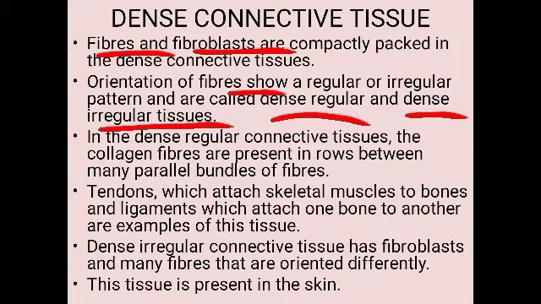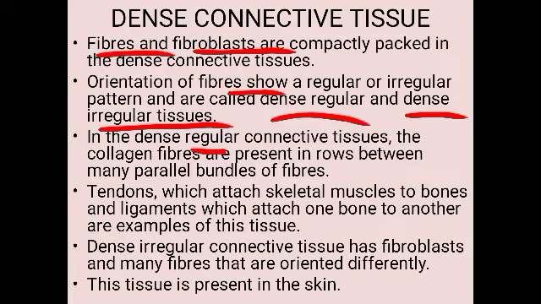In the dense regular connective tissue, the collagen fibers are present in rows. How are they arranged? They are arranged in rows one above the other, which lie parallel to each other, in between the bundles of fibers.